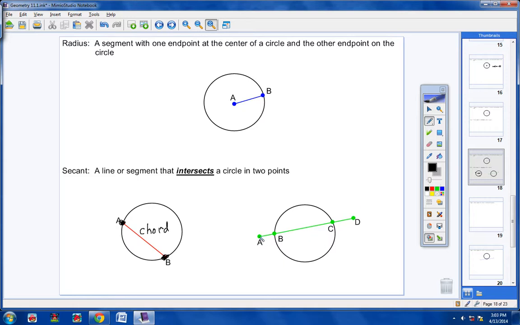And by the way, it can be a line, not just a line segment. Let's say we had an arrow here, and let's say we had an arrow here, then you would say line AD is a secant line because it's a line that's going through the circle, intersecting it in 2 different places and continuing on. So do you see the difference? Chord, a little more specific, the endpoints lie right on the circle. A secant line is a line or a segment that goes all the way through the entire circle, intersecting it in 2 different places. Okay? That will be a secant.